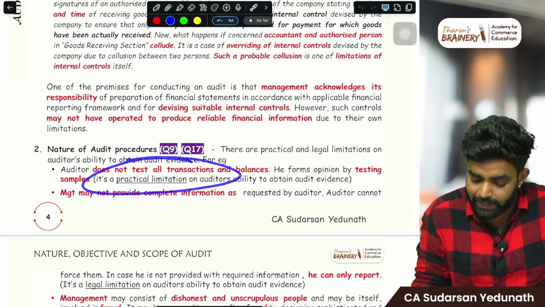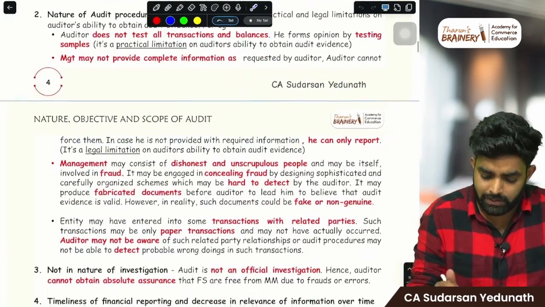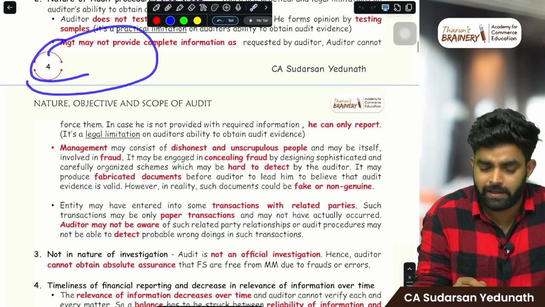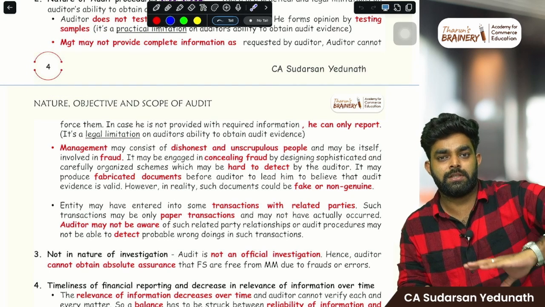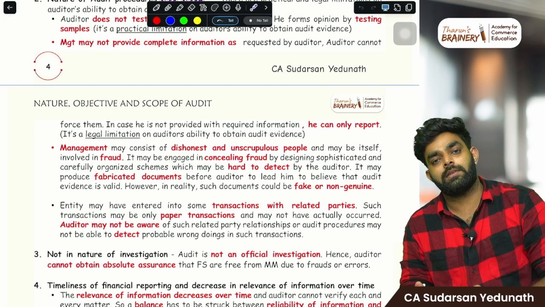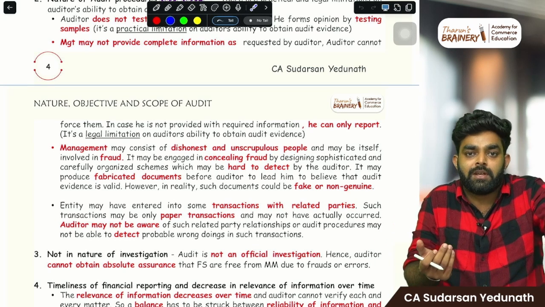And sampling is a practical limitation because we cannot look and search through 10,000 bills. It's not possible. Then management may not provide complete information. That is another limitation. You asked management to give all the purchase bills. Sometimes they'll only give 10 bills, and you don't have an option to force them to give. You can only report.